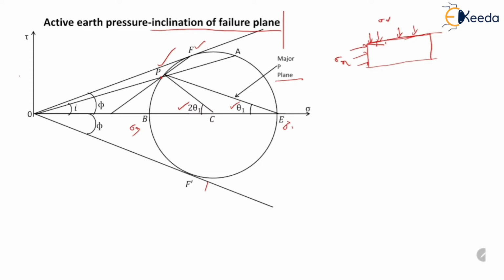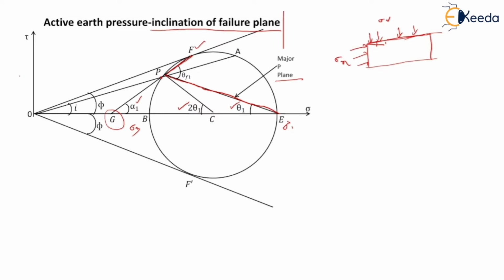So here point F indicates the failure point. If we connect P and F, then PF will be the failure surface. If we extend this line PF in downward direction, it will intersect the x-axis at point G, and this angle alpha 1 is the inclination of failure plane with horizontal. Since PF is the failure plane, the angle made by PF with the major principal plane is theta F1.